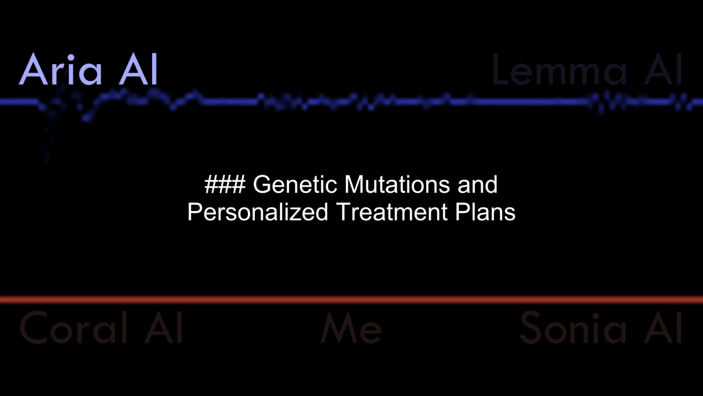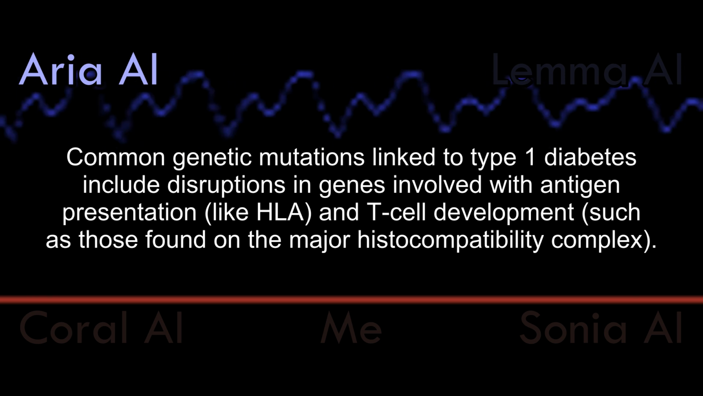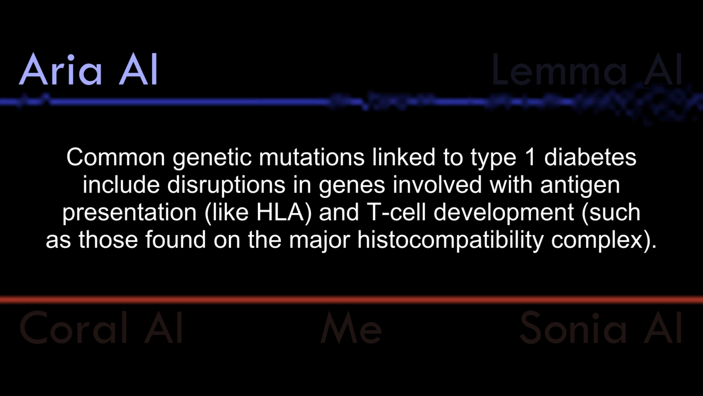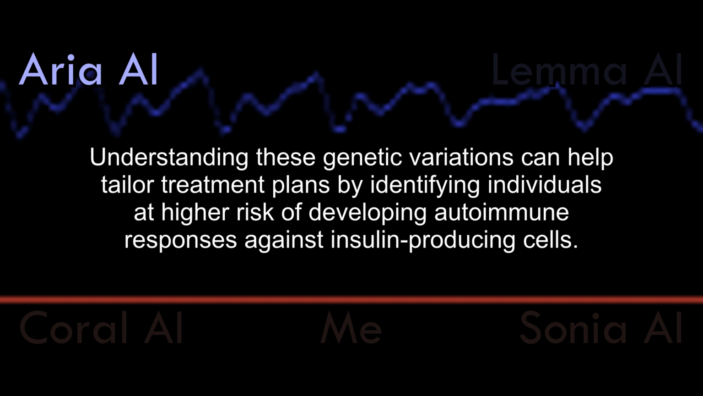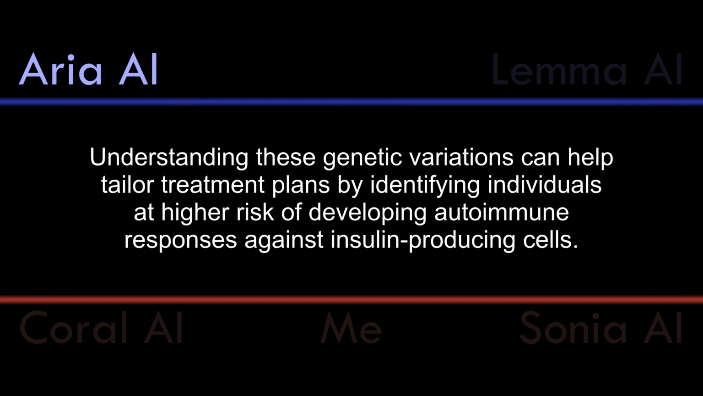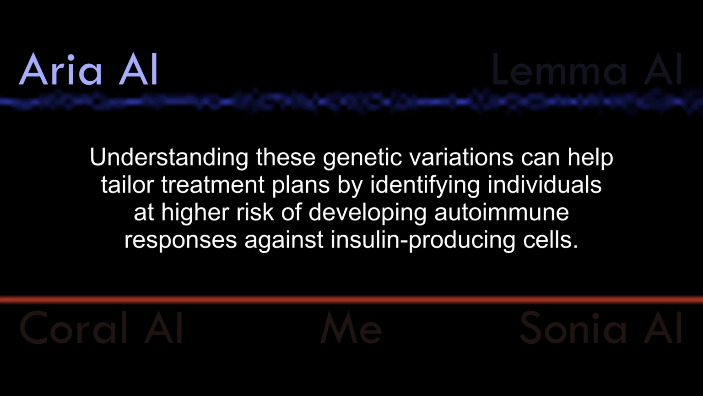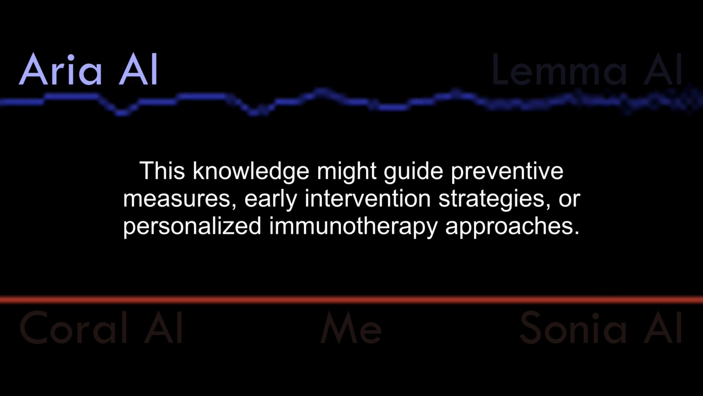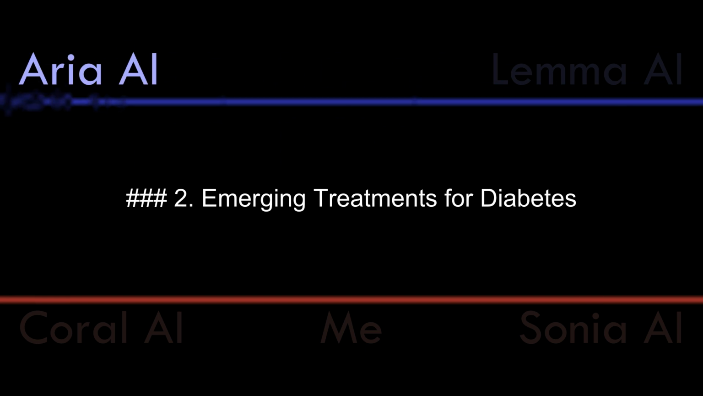Genetic mutations and personalized treatment plans. Common genetic mutations linked to type 1 diabetes include disruptions in genes involved with antigen presentation like HLA and T-cell development, such as those found on the major histocompatibility complex. Understanding these genetic variations can help tailor treatment plans by identifying individuals at higher risk of developing autoimmune responses against insulin-producing cells. This knowledge might guide preventive measures, early intervention strategies, or personalized immunotherapy approaches.